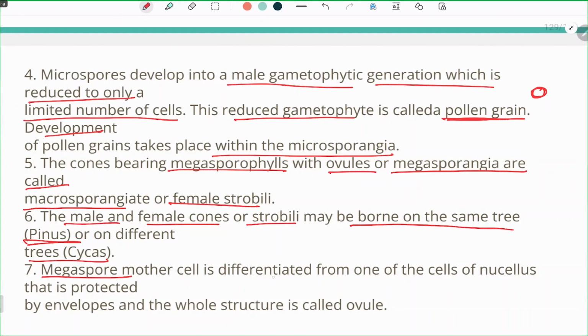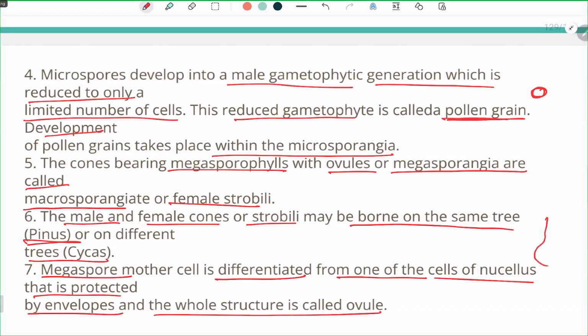The megaspore mother cell is differentiated from one of the cells of the nucellus that is protected by envelopes, and the whole structure is called the ovule. Inside the female structure, the ovary, there is the nucellus present, and from the cells of the nucellus the megaspore mother cell is differentiated.